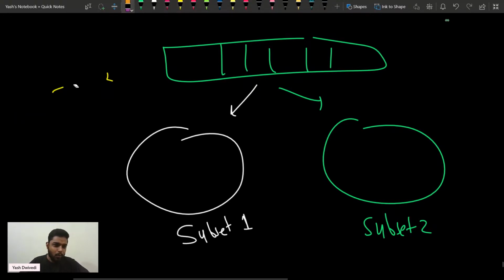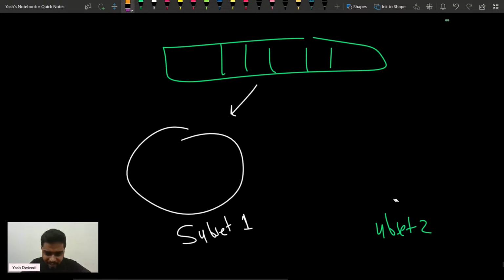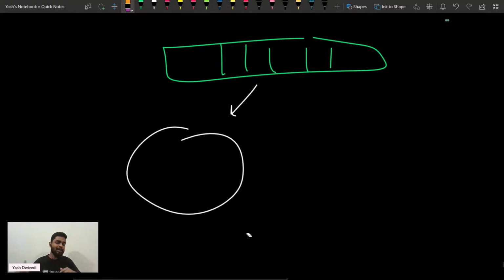What I am saying is, when you are talking about subsets, suppose I'm able to make subset 1. I'll try to make all possible subset 1s. I'll make only one subset at a time, and suppose I'm using some elements to make subset 1, and it has the sum sum 1.